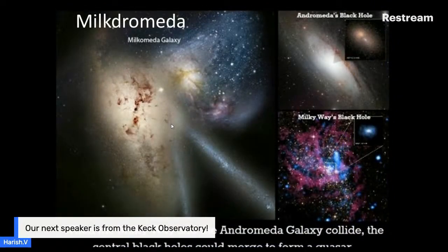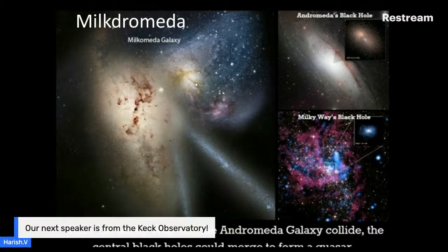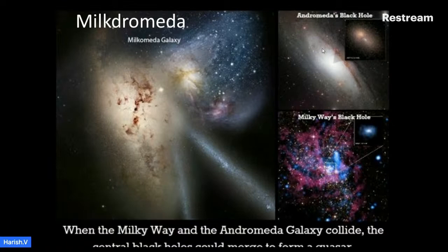Andromeda. According to scientists, our galaxy, the Milky Way, may have hosted a quasar at its young age, but now it's not alive. In the future, after 4.5 billion years, our galaxy will collide with its major neighboring galaxy, Andromeda. At that time, we may have a black hole. We may have a quasar.